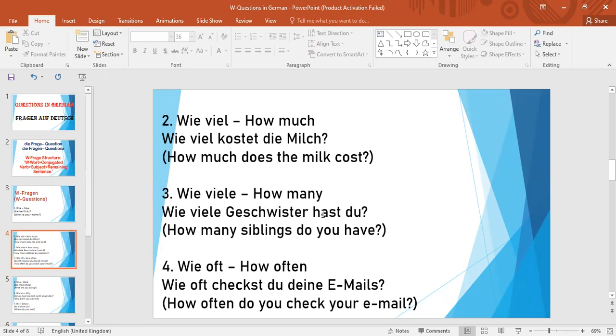Okay, wie viele Geschwister hast du? So how many siblings do you have? Geschwister are siblings, so you can ask like this. And instead of siblings, you can use anything. How many books do you have? How many apples do you have? So those things which can be counted, we can use here with wie viele.